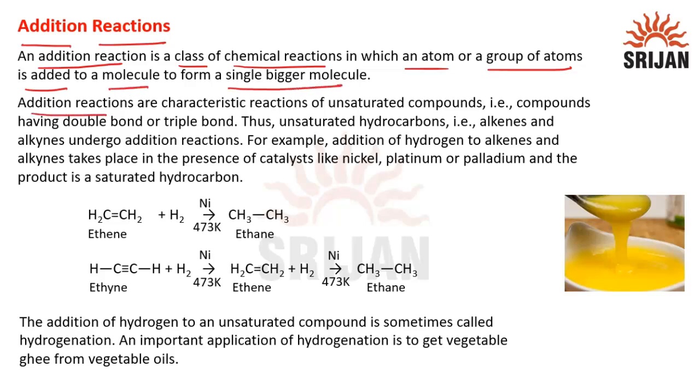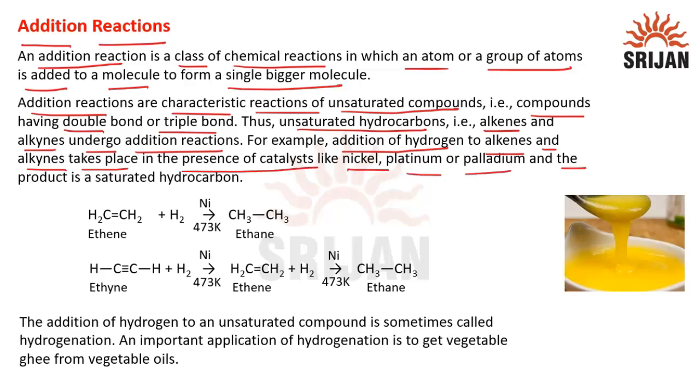The addition reactions are characteristic reactions of unsaturated compounds, that is, compounds having a double bond or triple bond. Thus, unsaturated compounds, that is alkenes, those having a double bond, and alkynes, those having a triple bond, undergo addition reactions. For example, addition of hydrogen to alkenes and alkynes takes place in the presence of catalysts like nickel, platinum, or palladium, and the product is a saturated hydrocarbon.